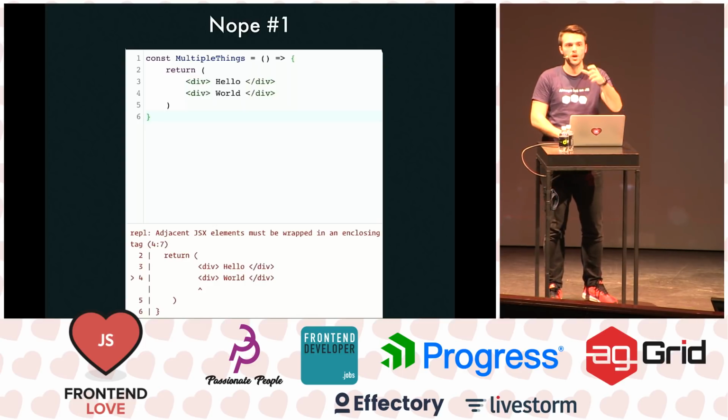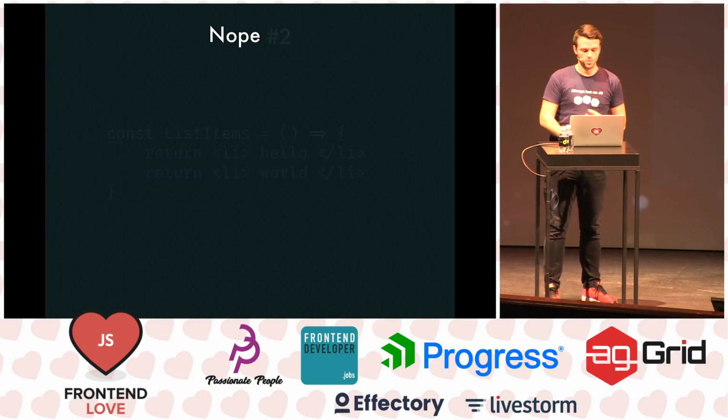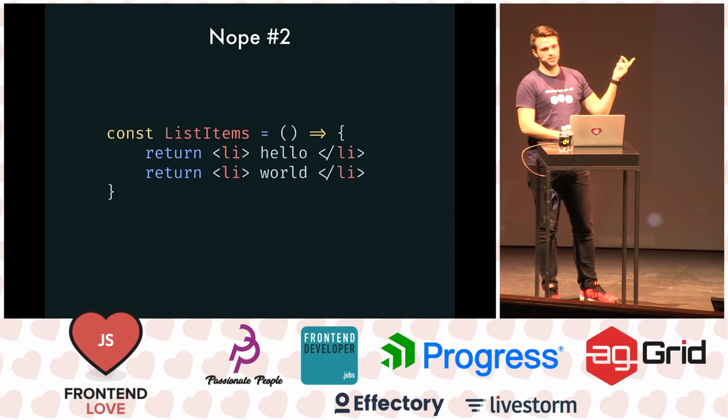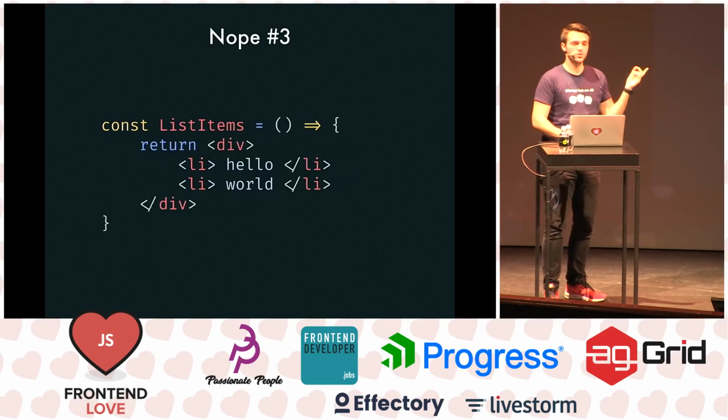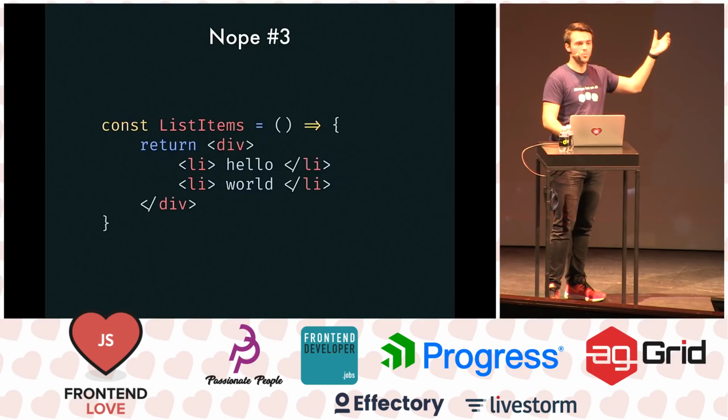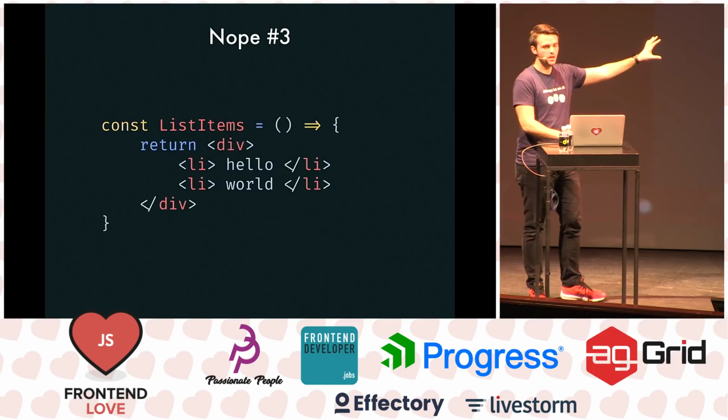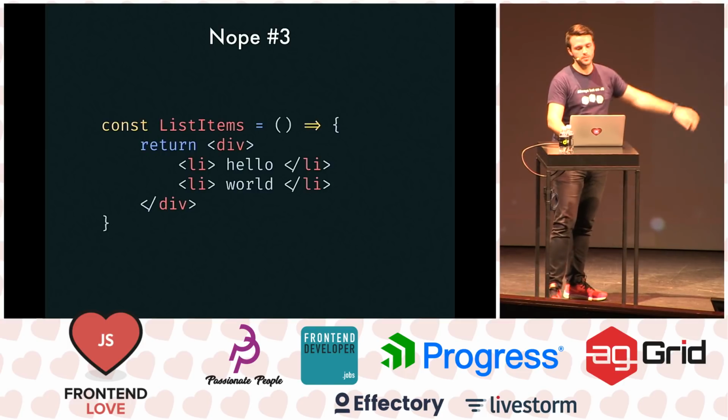Like I want this component to return two things. So we cannot do this. We cannot do this in JavaScript, right? We can return only one thing. We can do this, we can wrap them in a div, but what if I don't want this div? I just want this component to render list items, which are two list items.